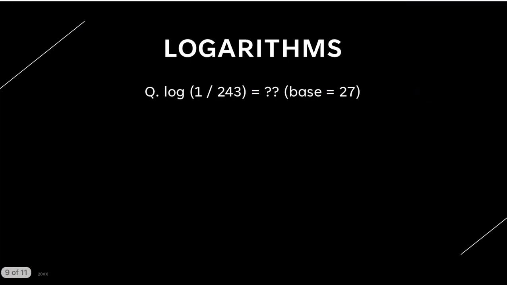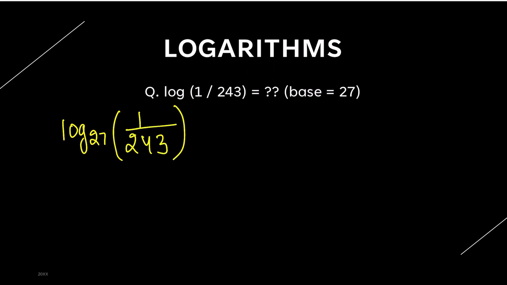Now, here we have another question where they have asked us log of 1 by 243 is equal to what? And the base is 27. So for this I will write it as log of 1 by 243 to the base 27. You can pause the video and try to solve it, and otherwise I will tell you that 27 is equal to 3 cube, since 3 threes are 27.